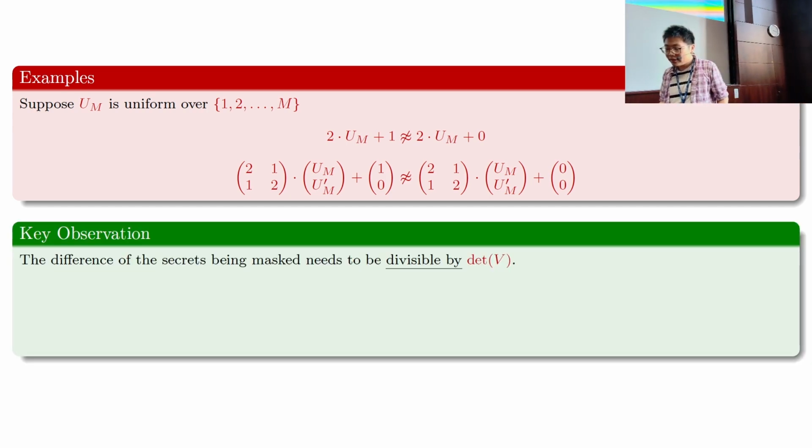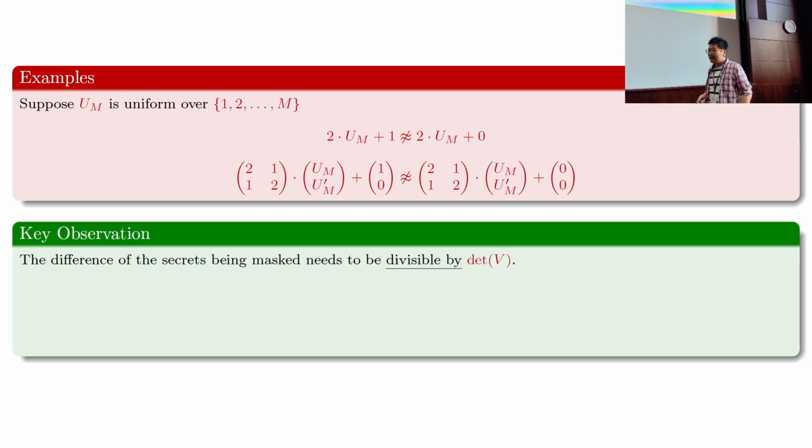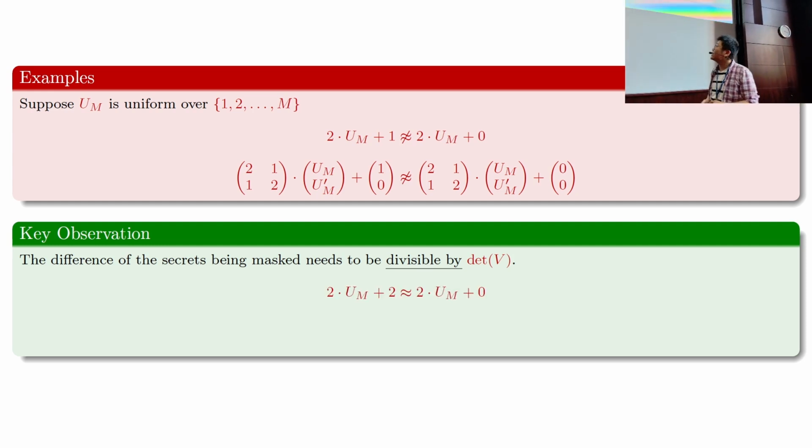Our key observation here is that as long as you can ensure that, for the secrets you are trying to mask, their difference is divisible by the determinant of the matrix used for extraction, then it will again be secure. In the one-dimensional setting, the matrix is just 2.